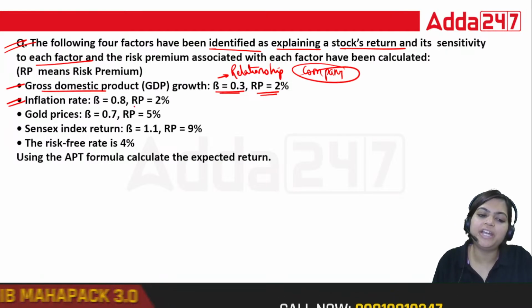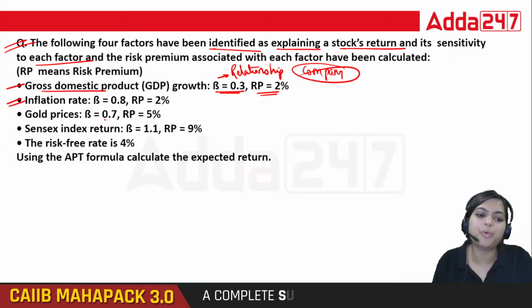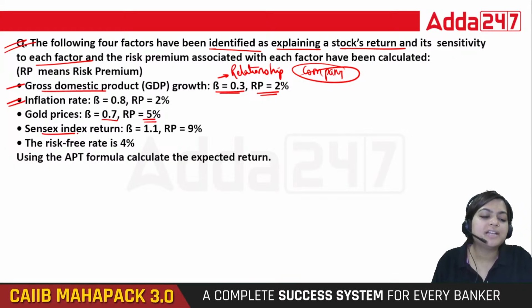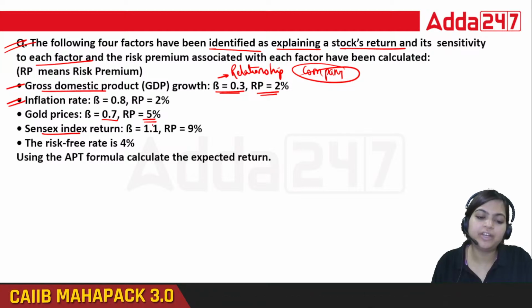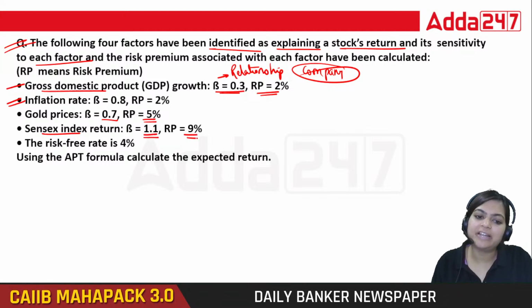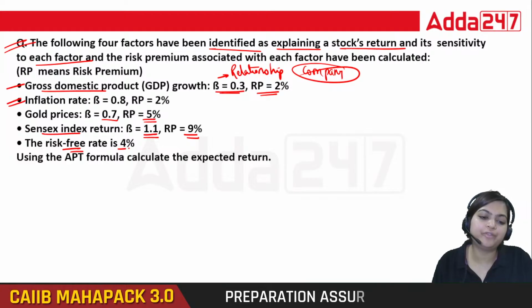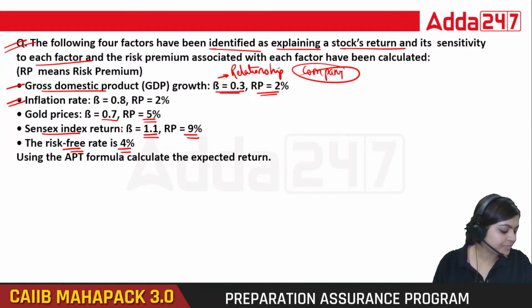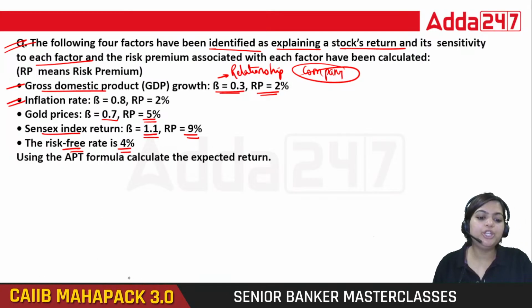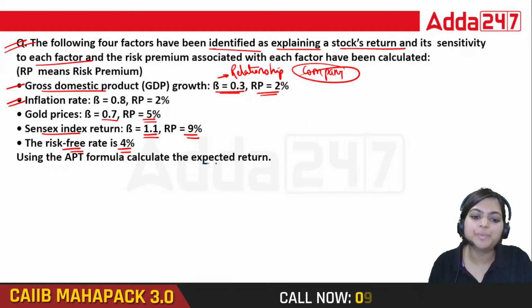Inflation rate beta 0.8, RP 2%. Gold price beta 0.7, RP 5%. Sensex index return beta 1.1, RP 9%. Risk-free rate of return is 4%. Now, based on this, you need to tell me what is your expected return.